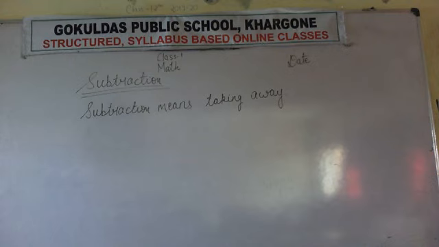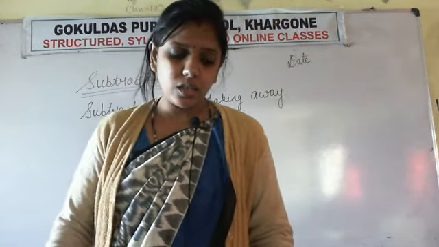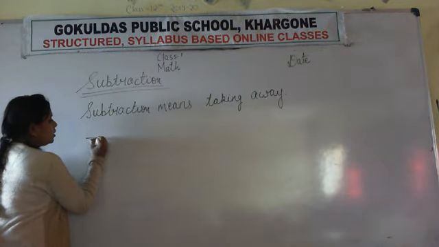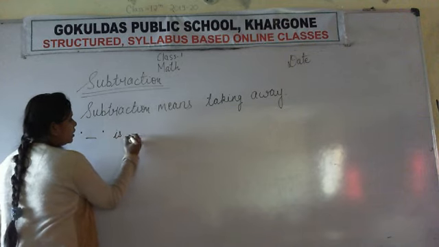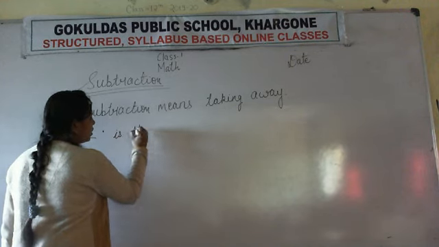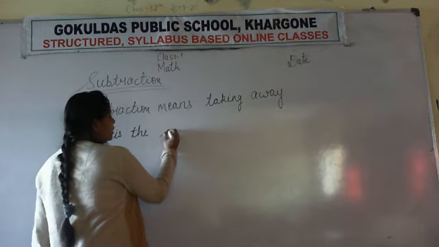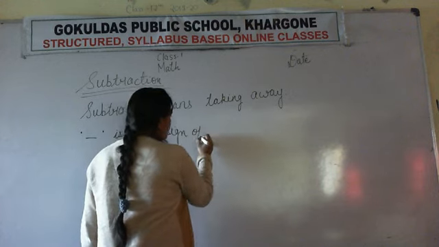Now, what is the sign of subtraction? I have already shown you how we make the sign of subtraction. So, one slanting line like this is the symbol, like this is the sign, S-I-G-N, sign of subtraction.